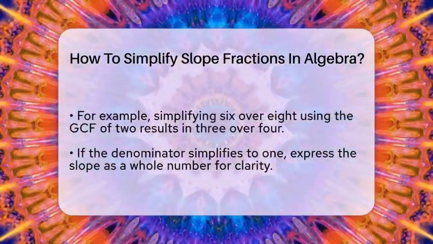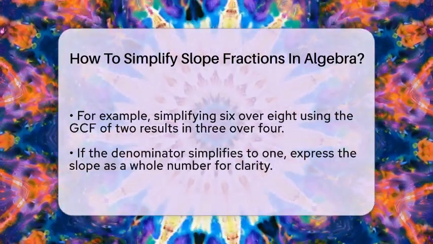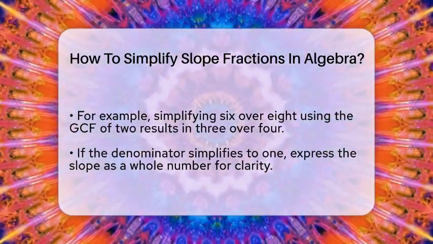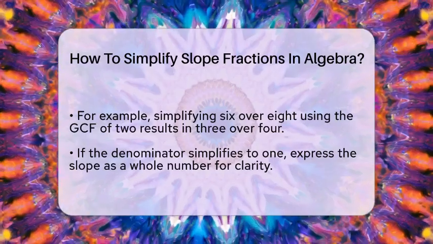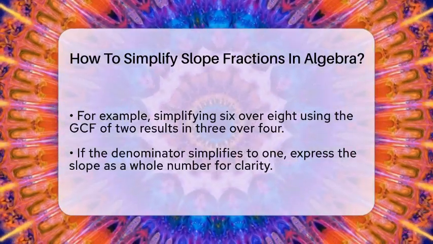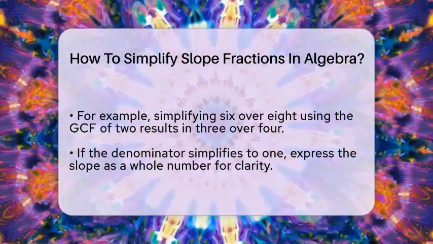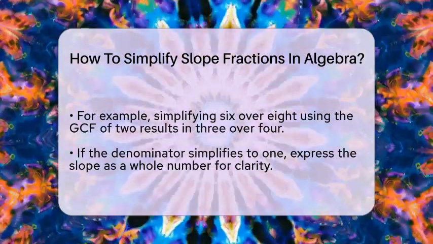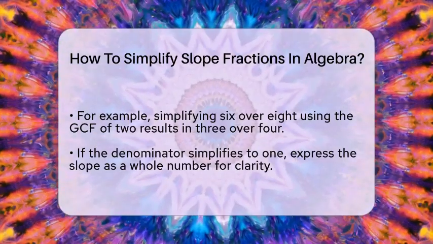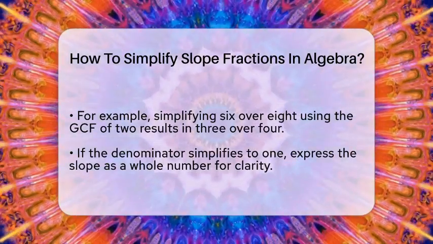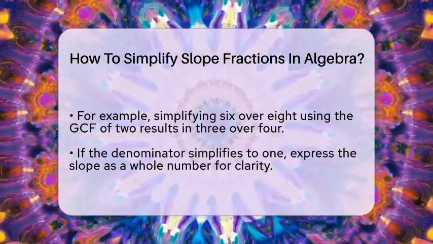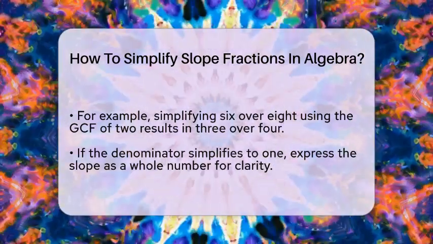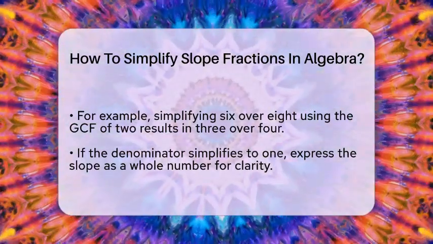Now, if your denominator simplifies to 1, you can express the slope as a whole number. This makes it even easier to understand and use in equations. Simplifying slope fractions is not just about making things look neat. It helps you interpret linear equations and graphs more clearly. When you simplify, you can easily see how steep the line is. A larger numerator indicates a steeper rise or fall, while the denominator shows how far you move horizontally.